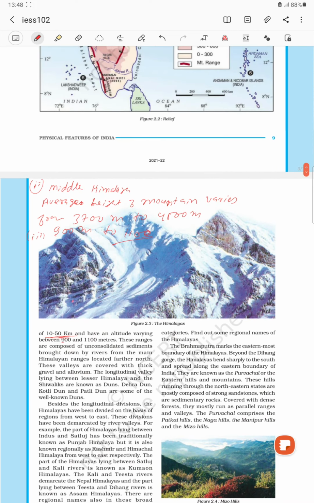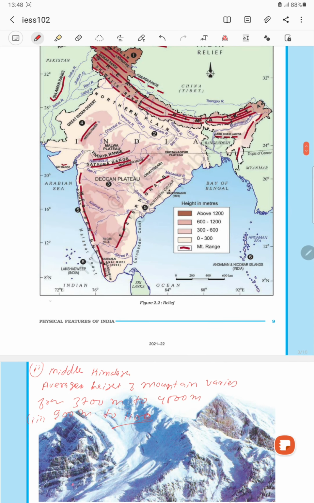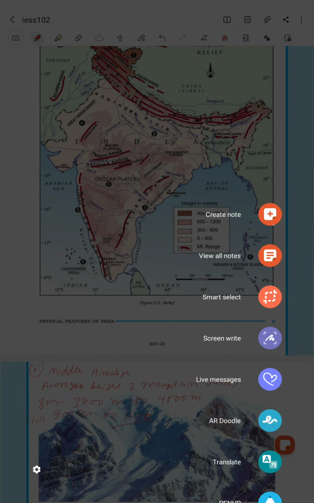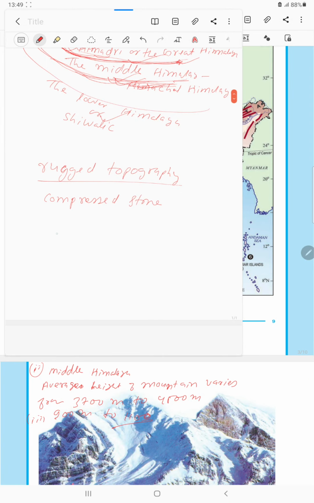And one thing also, so many dunes are available between the middle Himalaya and lower Himalaya. That means Shivalik. So many dunes are there. Dunes means what? You just understand what is the dunes. Earlier they have the longitudinal valley. These are the longitudinal valley. Okay, you can just see this longitudinal valley.